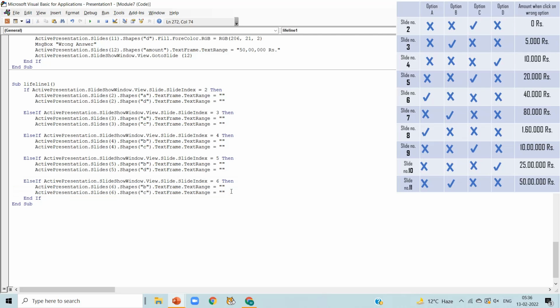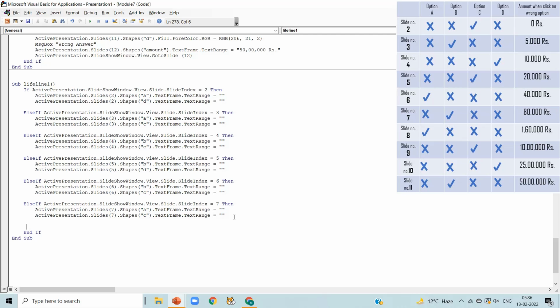Now copy the code and paste it again. Now we are talking about slide number 7. So update slide number 7 in 3 of the lines. In slide number 7, option B is correct. So we randomly choose option A and C to get invisible after using this lifeline.